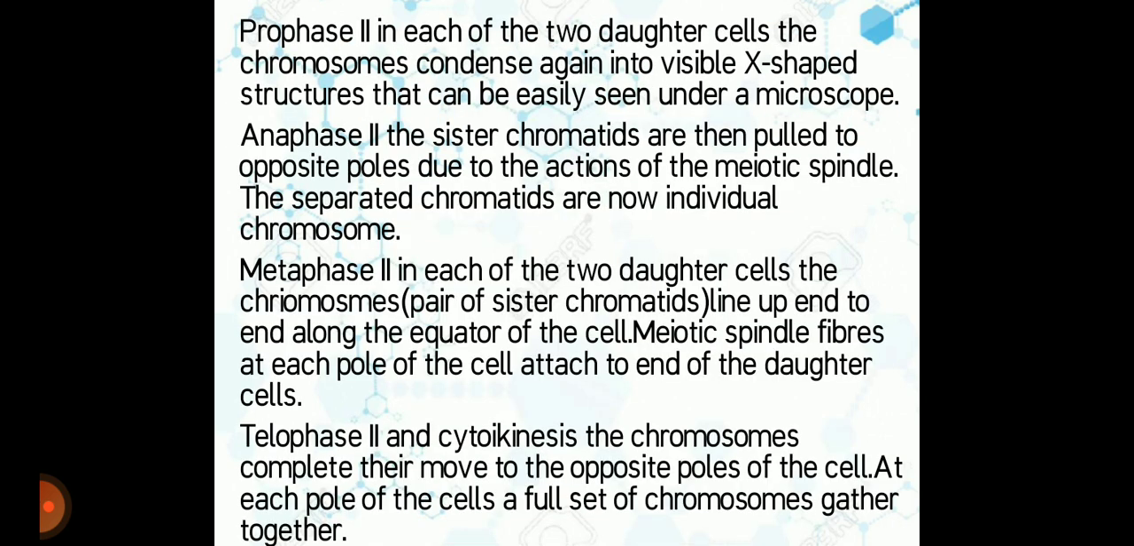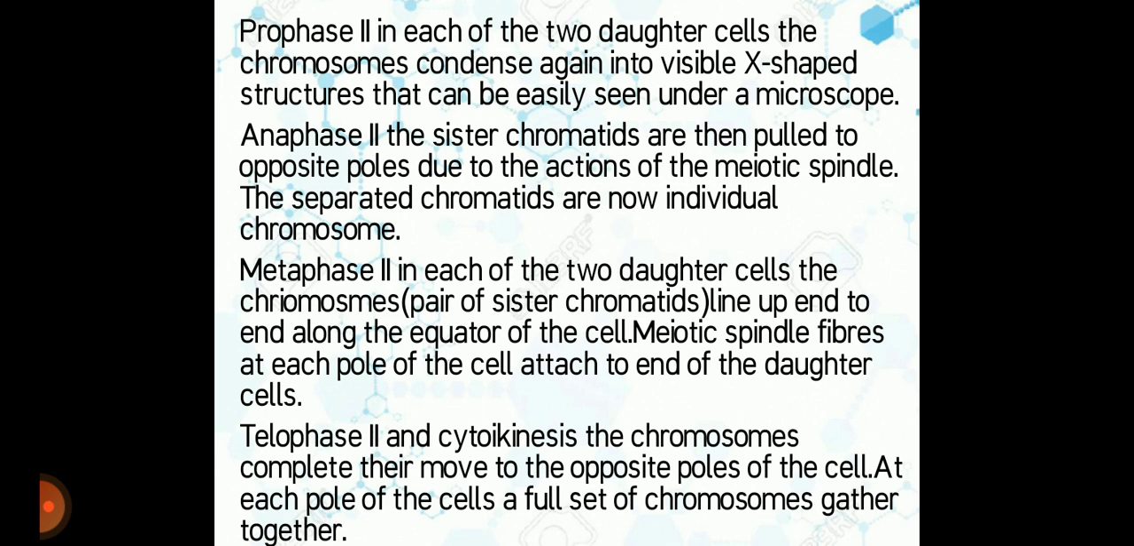And we have Prophase 2 in meiosis. In each of the two daughter cells, the chromosomes condense again into visible X-shaped structures that can be easily seen under a microscope. And Anaphase 2, the sister chromatids are then pulled to opposite poles due to the action of the meiotic spindle. These separated chromatids are now individual chromosomes. And Metaphase 2, in each of the two daughter cells, the chromosome pairs of sister chromatids line up along the equator of the cell.